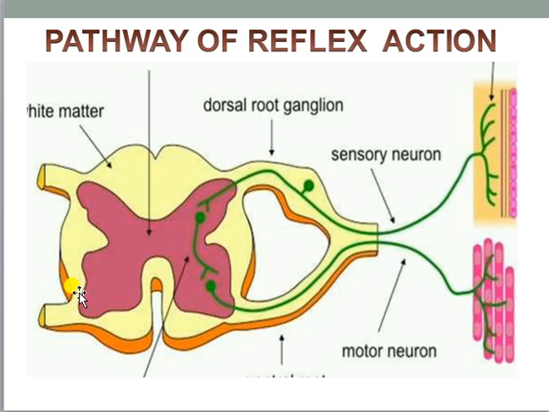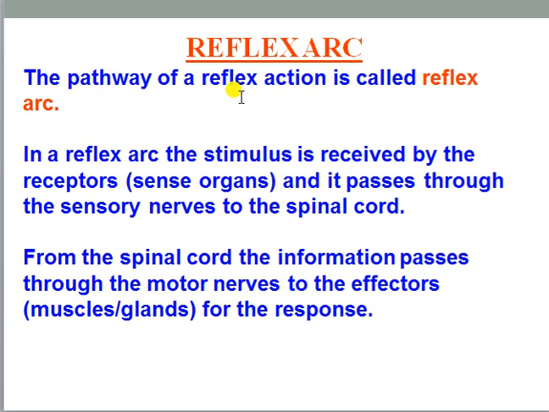Now we will discuss this pathway in the next slide, and that is the reflex arc. What is the reflex arc? The pathway of a reflex action is called the reflex arc. That means the pathway through which the reflex stimulus and reflex response pass is commonly known as the reflex arc. So let's see what the reflex arc is. In a reflex arc, the stimulus is received by the receptor and passes through the sensory nerve to the spinal cord. Already I have told you, from the spinal cord the information passes through the motor nerves to the effector, that is muscle or gland, for giving the response. So this is overall the reflex arc.